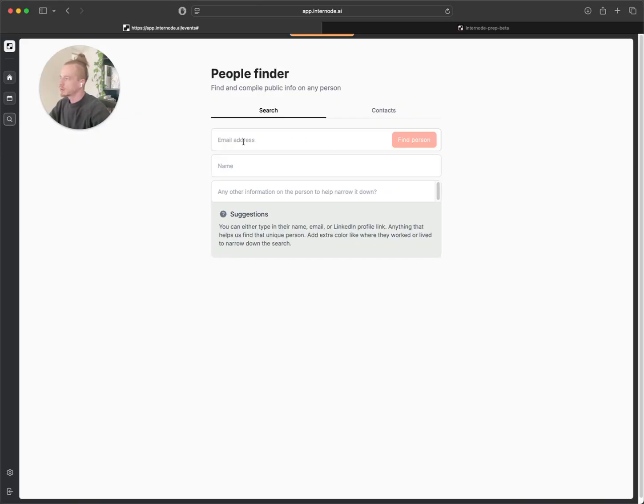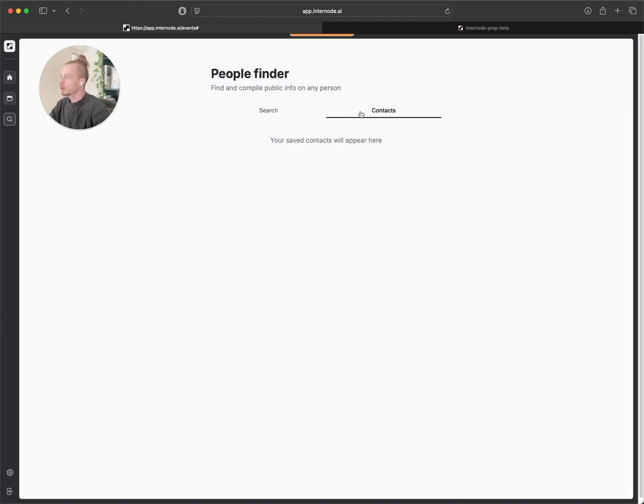With two data points, an email address and a name, we would be able to find that person on the internet, get any information that is available publicly, and create a profile for you. So the more people that you are looking for, or the more people you have meetings with, the more contacts that you're going to have. And also those contacts will be more and more detailed as time passes.